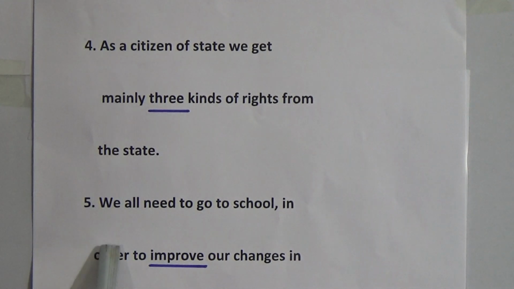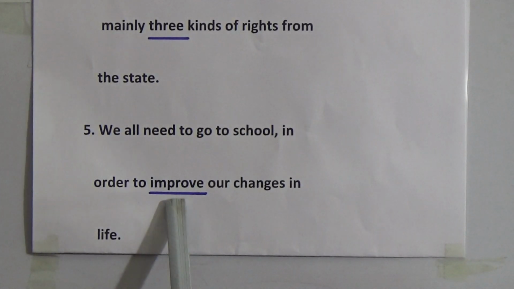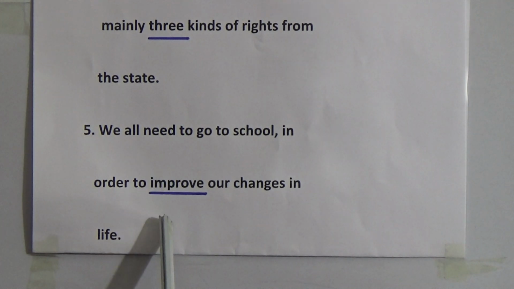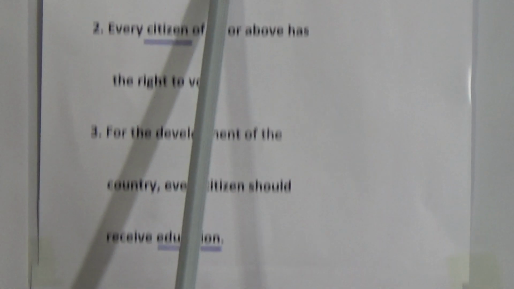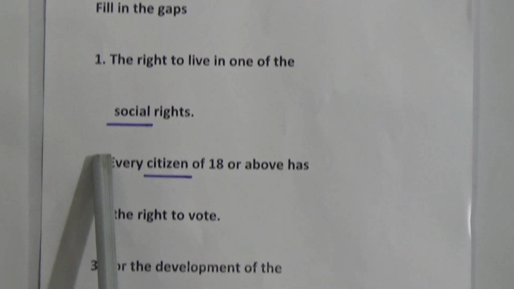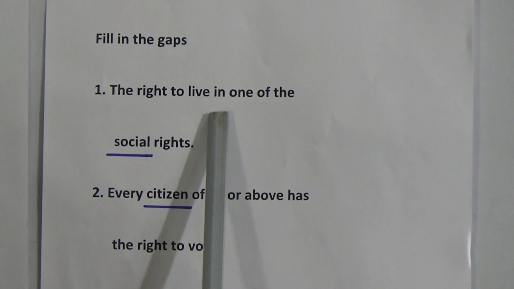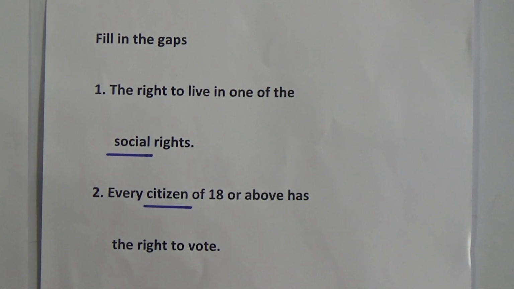Number 5: we all need to go to school in order to improve our chances in life. Improve is our gap. Again, the right to live is one of the social rights.